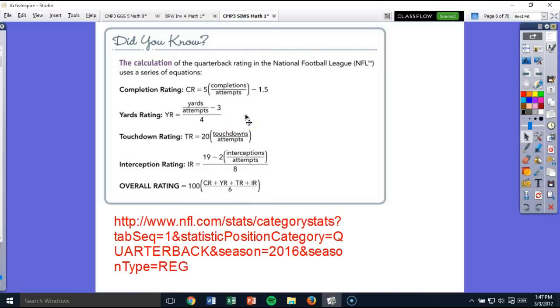Show me your work, and then we'll see how that compares to the actual quarterback rating the quarterbacks had in this past season. So if you want some extra credit, go play around with that a little bit.